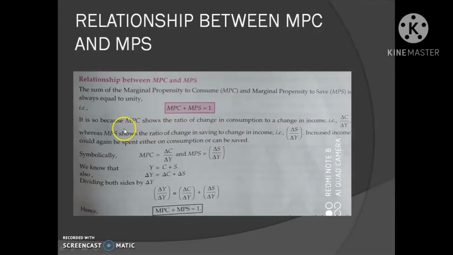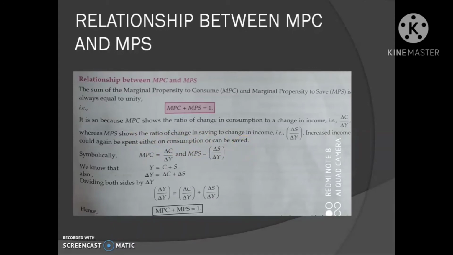It is because MPC shows the ratio of change in consumption to change in income, that is delta C by delta Y, whereas MPS shows the ratio of change in saving to change in income, that is delta S by delta Y. So, increased income could again be spent either on consumption or can be saved.